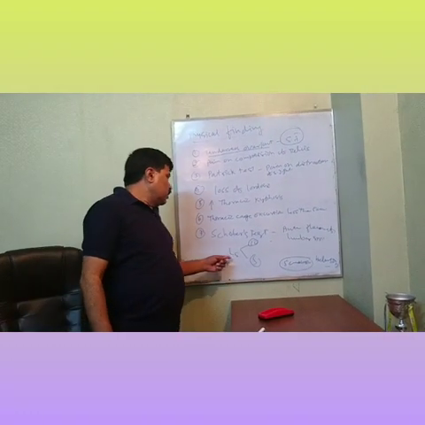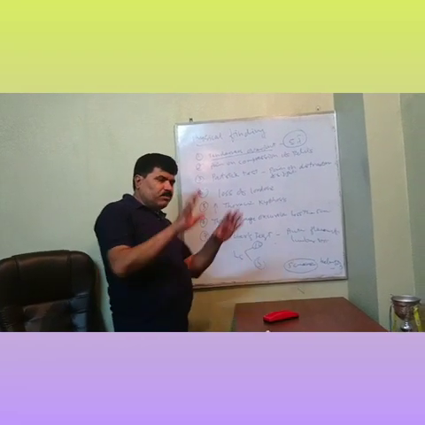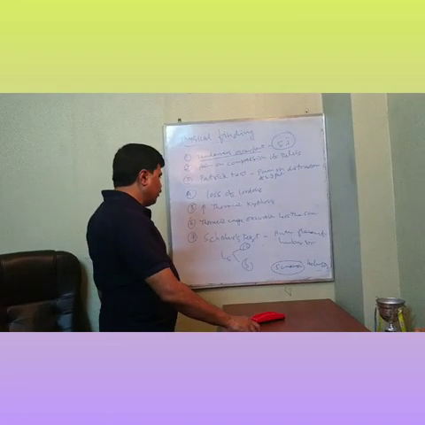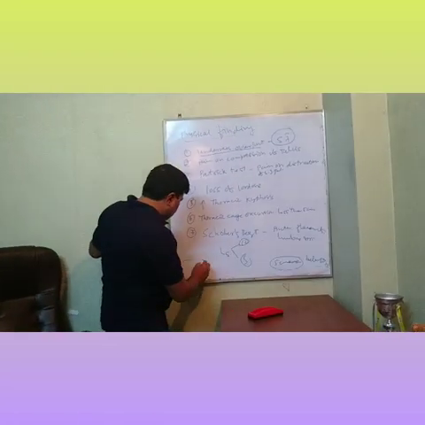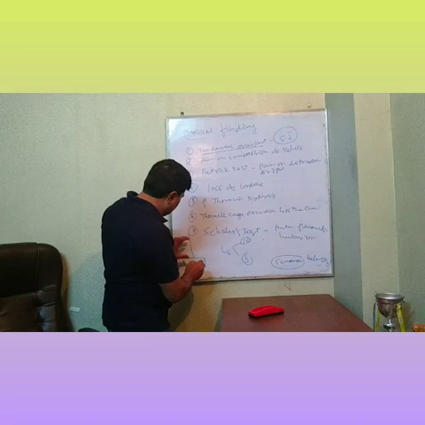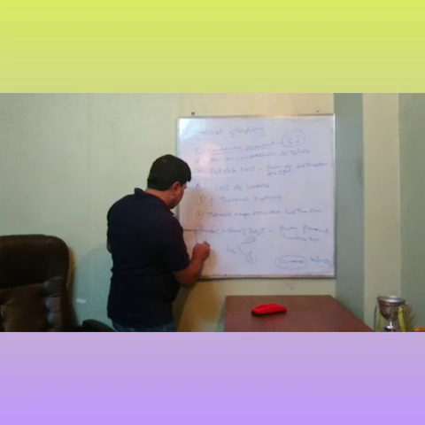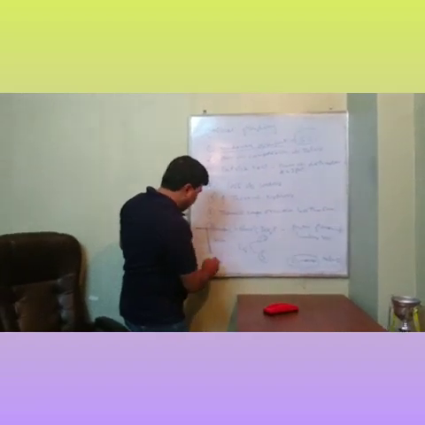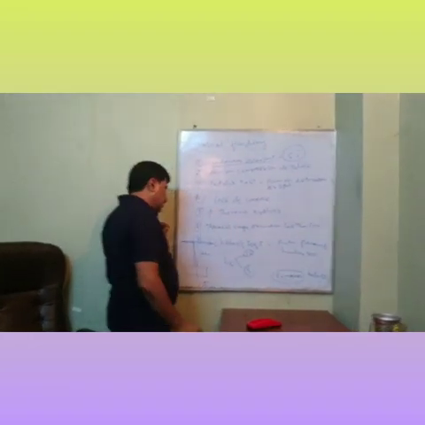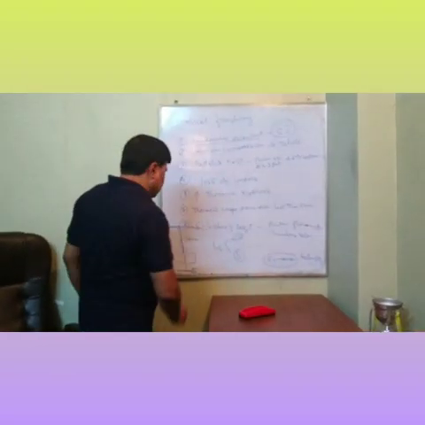So normally, if you see the patient from the back, mark the L5 vertebra. Suppose this is the L5 vertebra. Take 10 centimeter above it, draw a line, and 5 centimeter below the lumbar vertebra. If you mark this point, it is 15 centimeter.